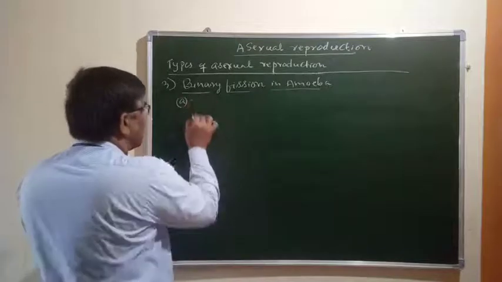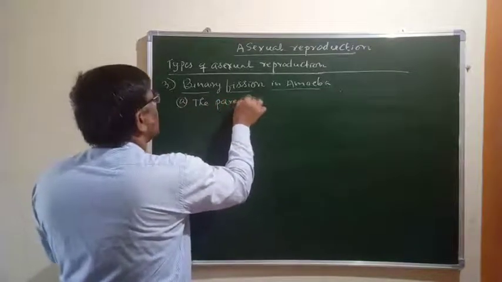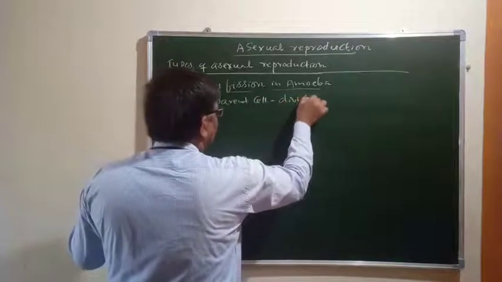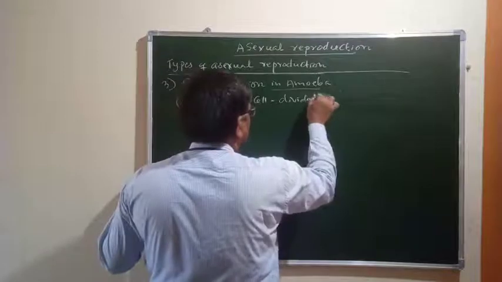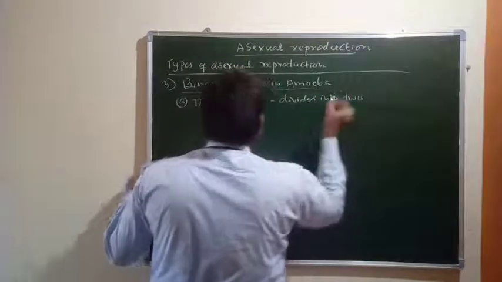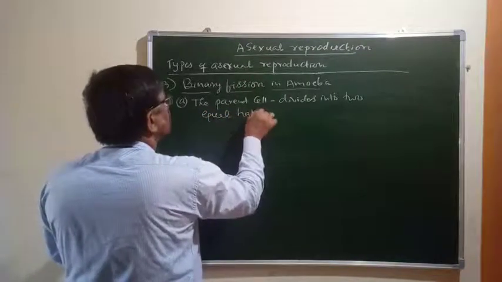Here, the parent cell divides into two equal halves.